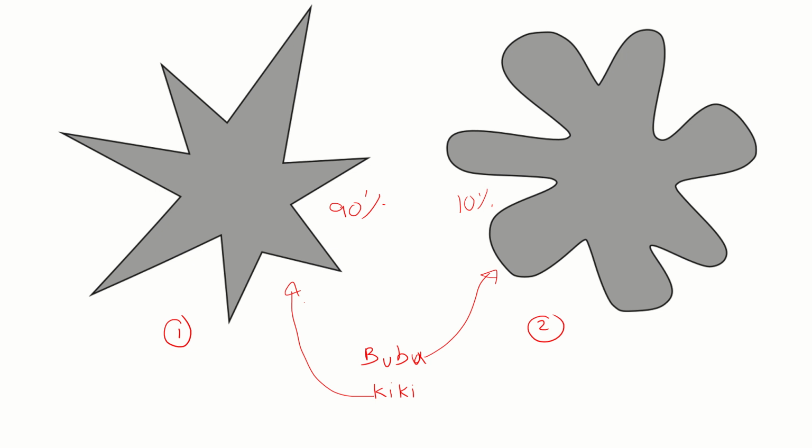I have asked my students why they think that. Typically they say this is Kiki because the letter K is sharp, and the character Buba has a rounded shape, and things like that. Well, that's just our mind identifying patterns, because I believe the words Buba and Kiki do not exist, and even these two figures are abstract figures that do not exist. So this is just our minds connecting patterns, and it shows how complex we are.